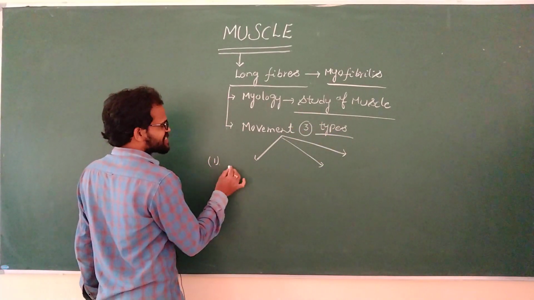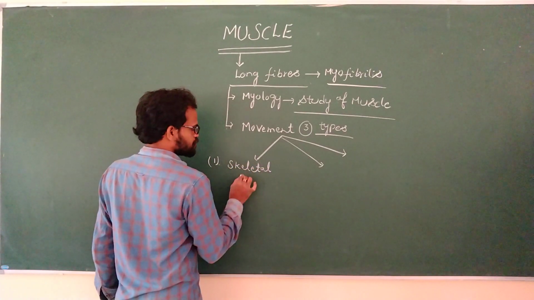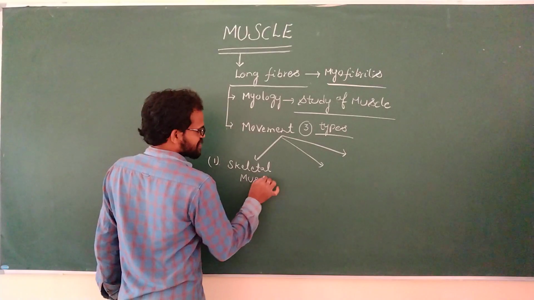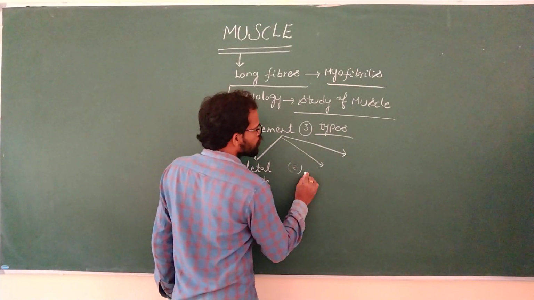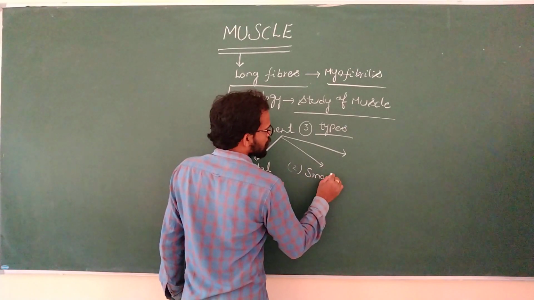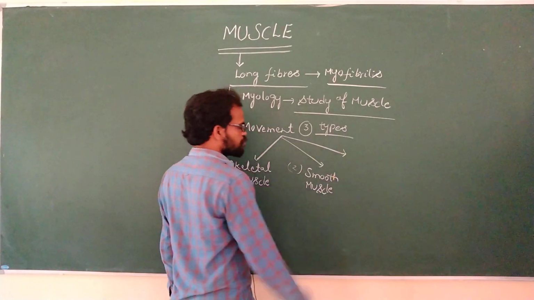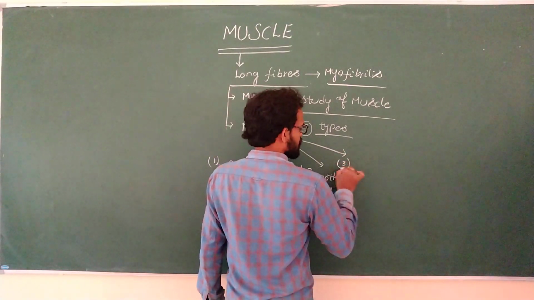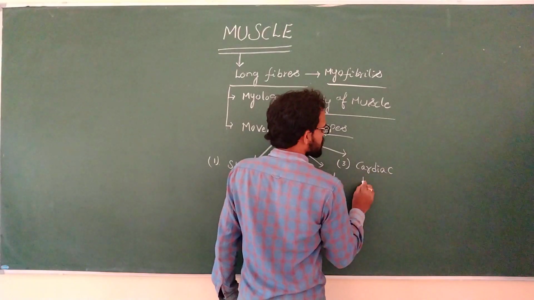First one, skeletal muscle. The second type of muscle, smooth muscle. The third type of muscle is known as cardiac muscle.